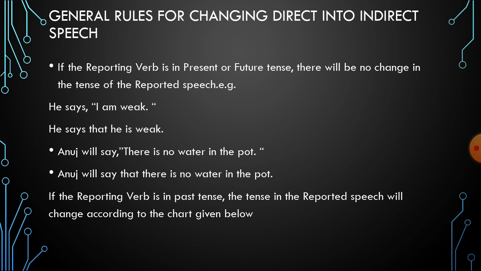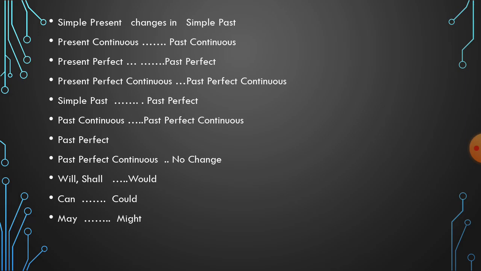Now look at the next rule. If the reporting verb is in past tense, the tense in the reported speech will change according to the chart given below. Now this is the most important part which we have to keep in mind. Let's have a look at the chart. If we do not know anything about these changes, we cannot write a correct sentence in indirect form.